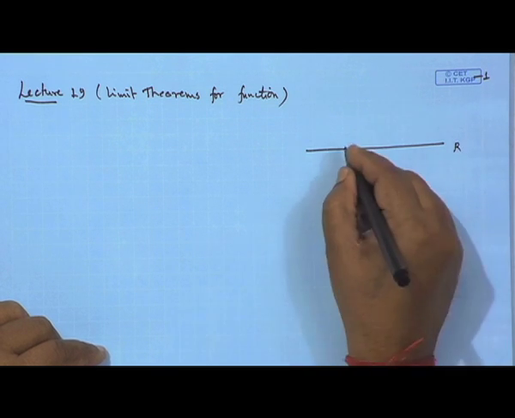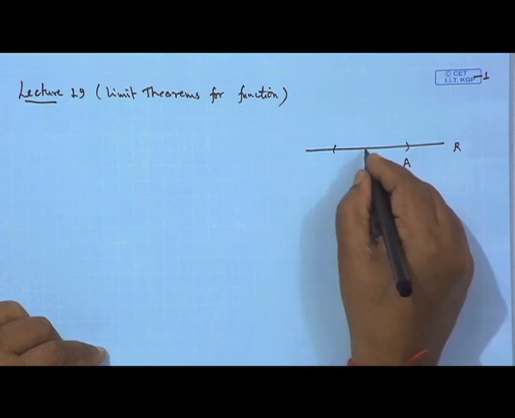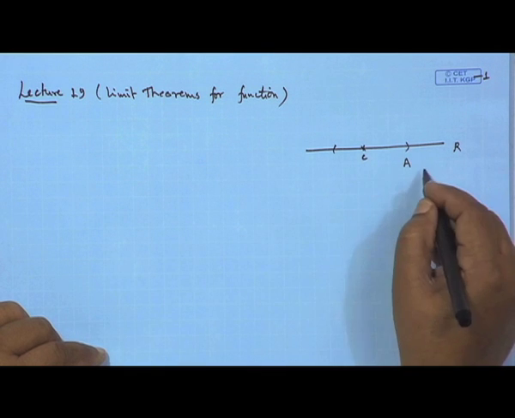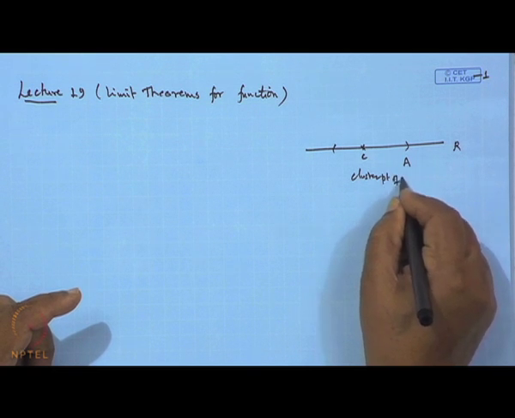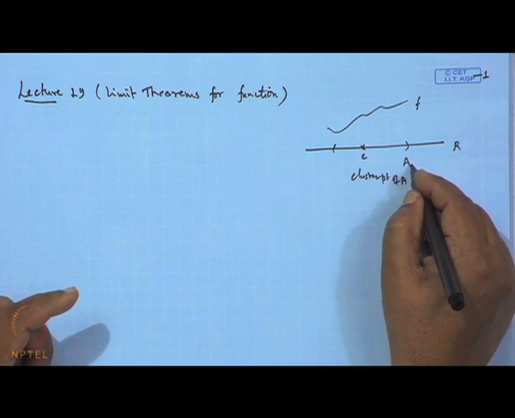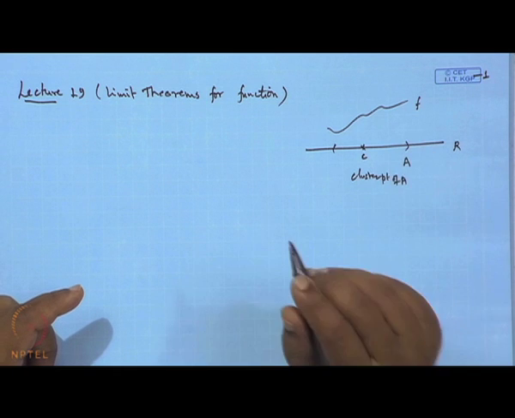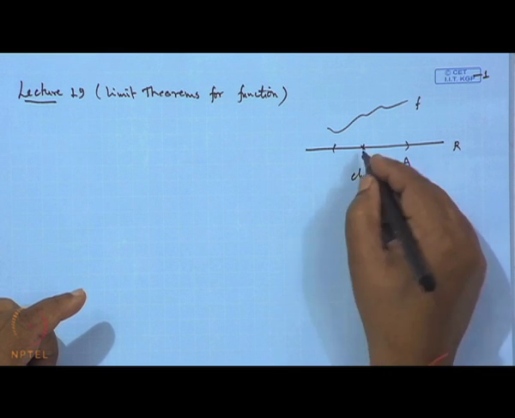So, in the last lecture we were discussing the boundedness of a function in the neighborhood of a point. We have seen that if R is the real line, A is a subset of R, and C is a point in R which is a cluster point of A, and the function f is defined on this set A, which is a subset of R, then we say the function f is bounded in the neighborhood of the point C